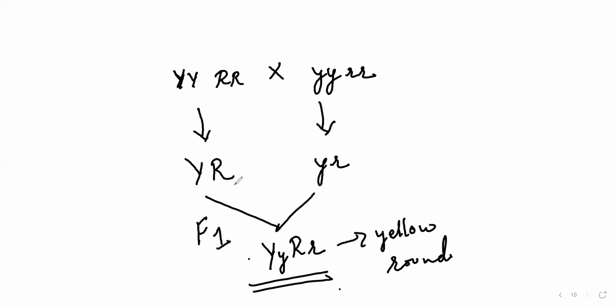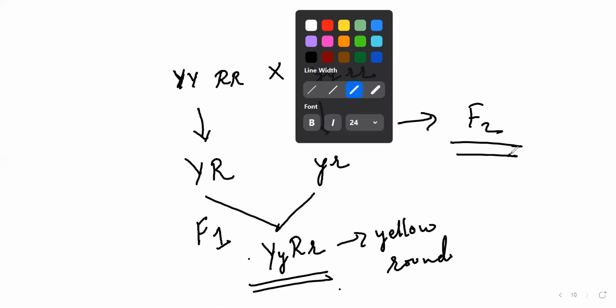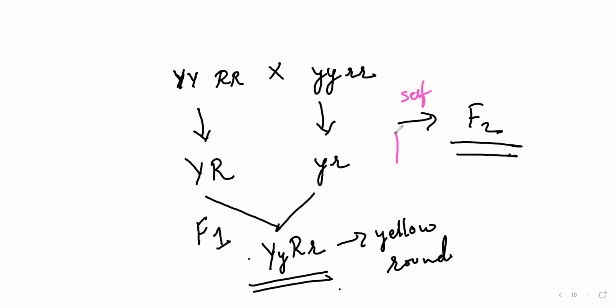Now, because it is a dihybrid cross, I'm going to give a second generation, which is F2. Meaning I will do the self-fertilization of this. Self-fertilization.